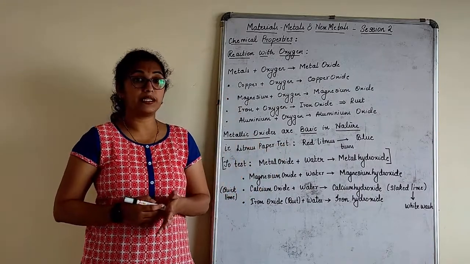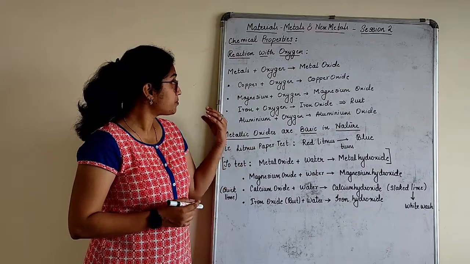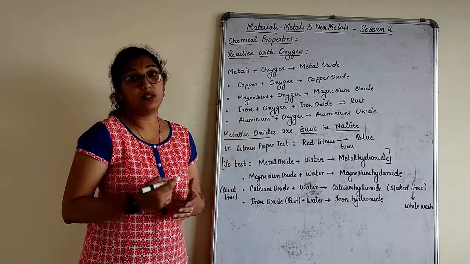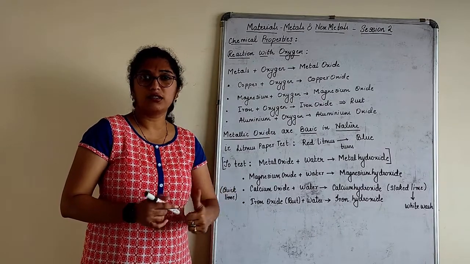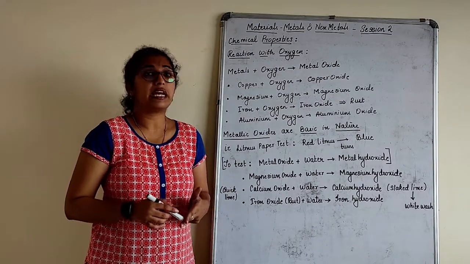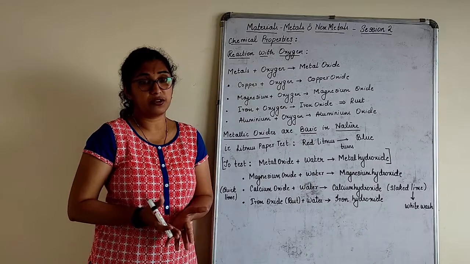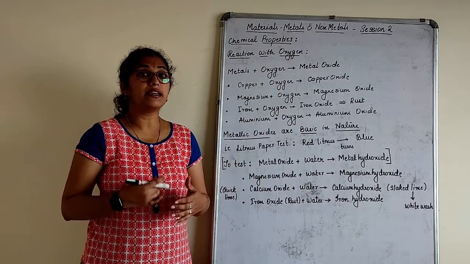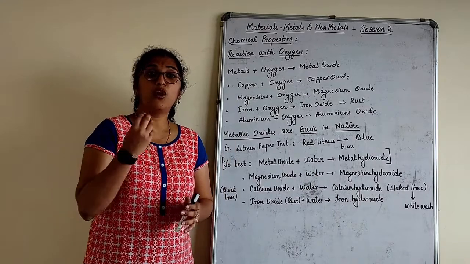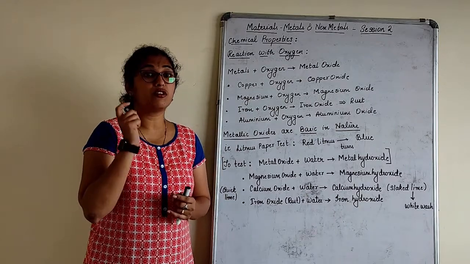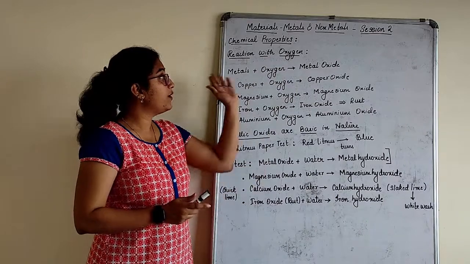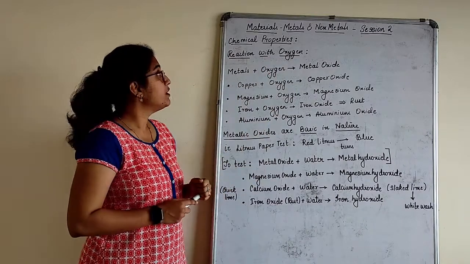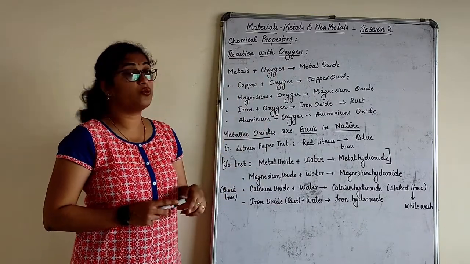Now in chemical properties, we will discuss what happens when metals or non-metals react with water, react with oxygen, react with acid, react with base, etc. These will all come under their chemical properties. That is, what are the changes in their chemical composition when these metals react with other materials. So we first start with reaction with oxygen.